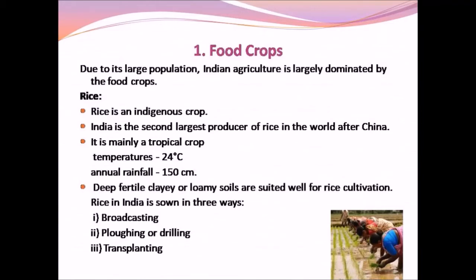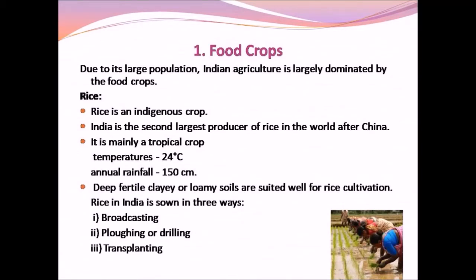Rice. Rice is an indigenous crop, which means it is the native crop of India. India is the second largest producer of rice in the world after China. Rice is a tropical crop, so it grows mainly with a mean temperature of 24 degrees Celsius and annual rainfall of 150 centimeters.